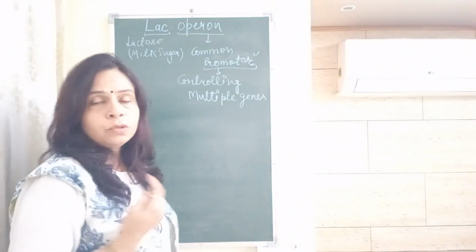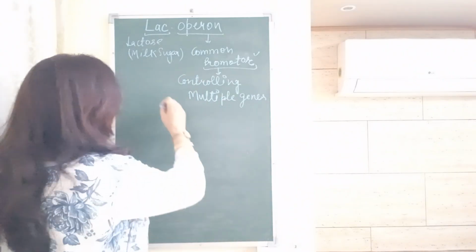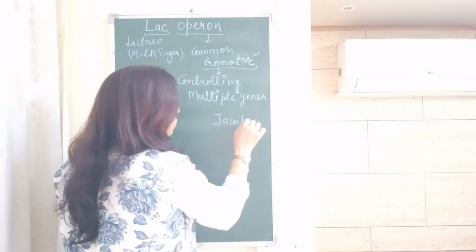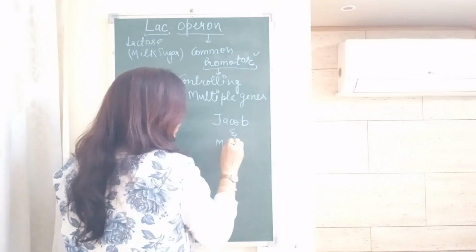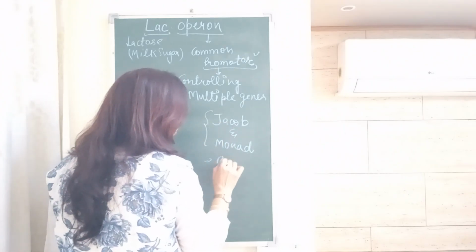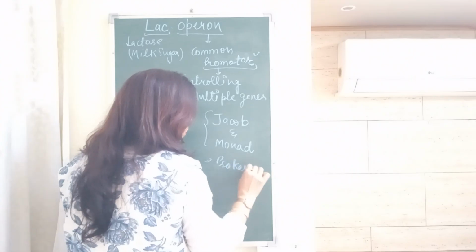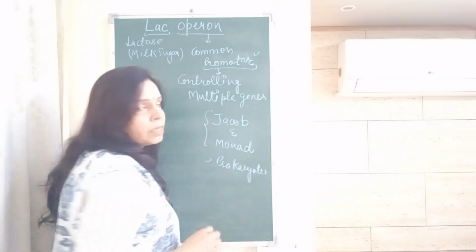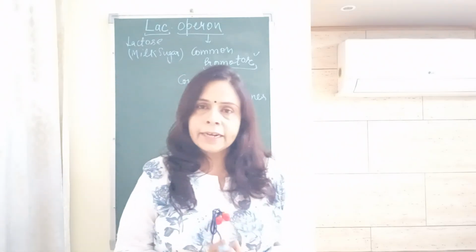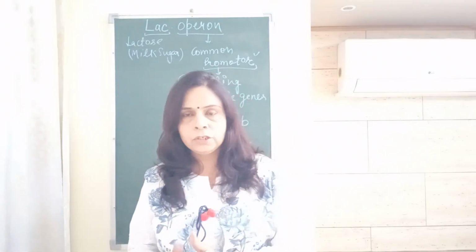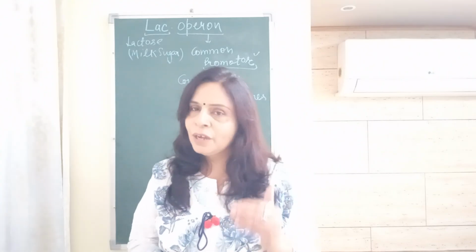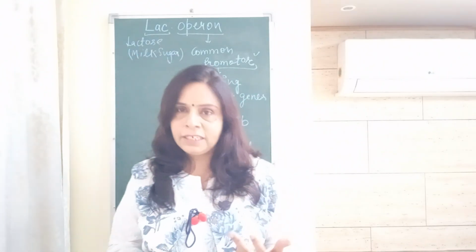So here we have two conditions. And who gave this lac operon? This was given by two scientists, Jacob and Monod, and it is existing only in prokaryotes. So only in the prokaryotic cell, that is in bacterium, this mechanism is operating. Why is it operating? For the lactose digestion into glucose and galactose, so that a bacterium can cover its energy requirement with the help of glucose. So there occur two conditions.